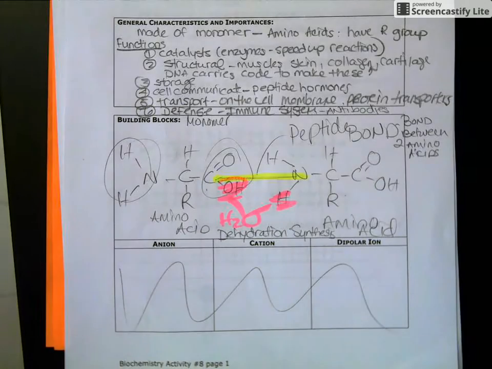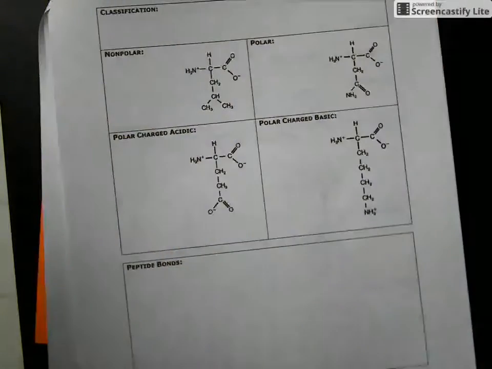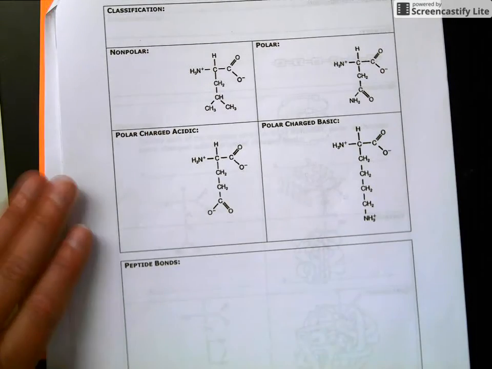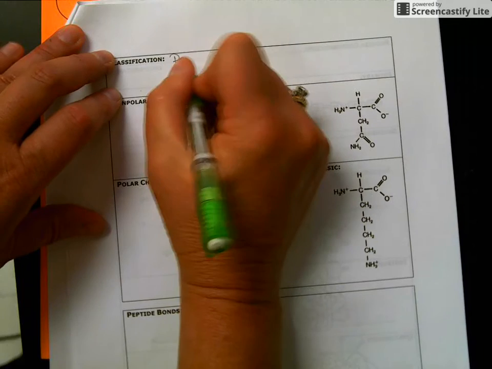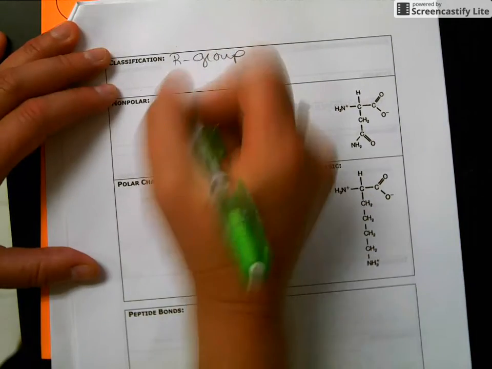We are not doing this. This is icky chemistry that I don't want to do. It's kind of annoying. But let's look at the R groups. So how we classify an amino acid is based on its R group, or what we call the side chain.